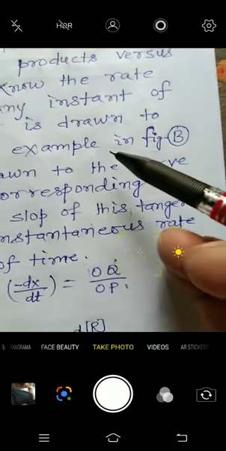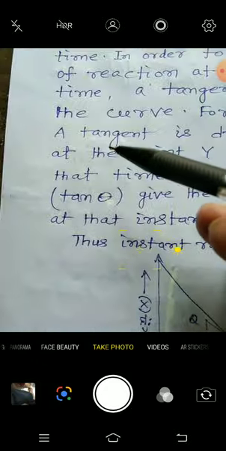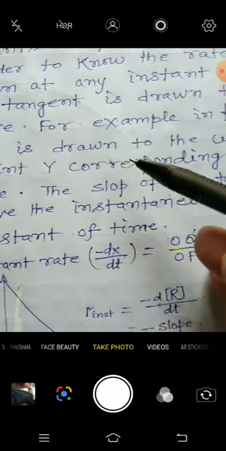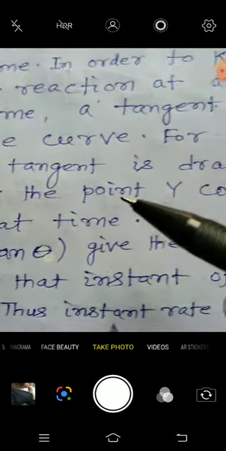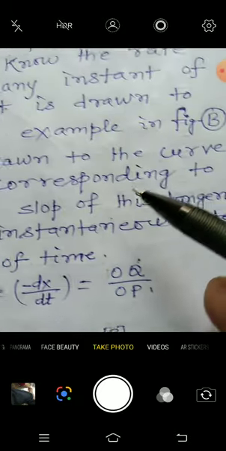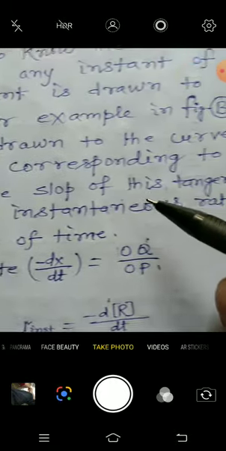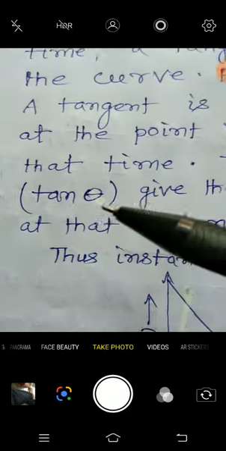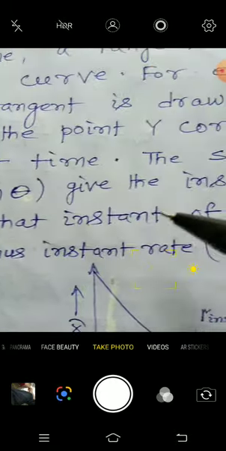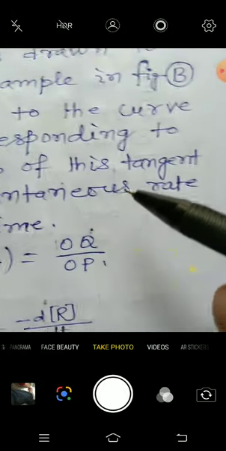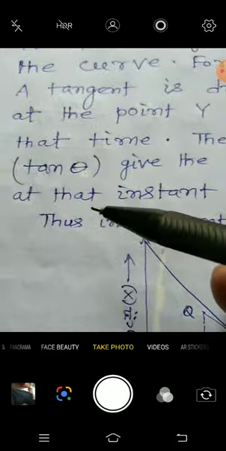For example, in figure B, a tangent is drawn to the curve at the point corresponding to that time. The slope of this tangent, that is tan theta, gives the instantaneous rate at that instant of time.